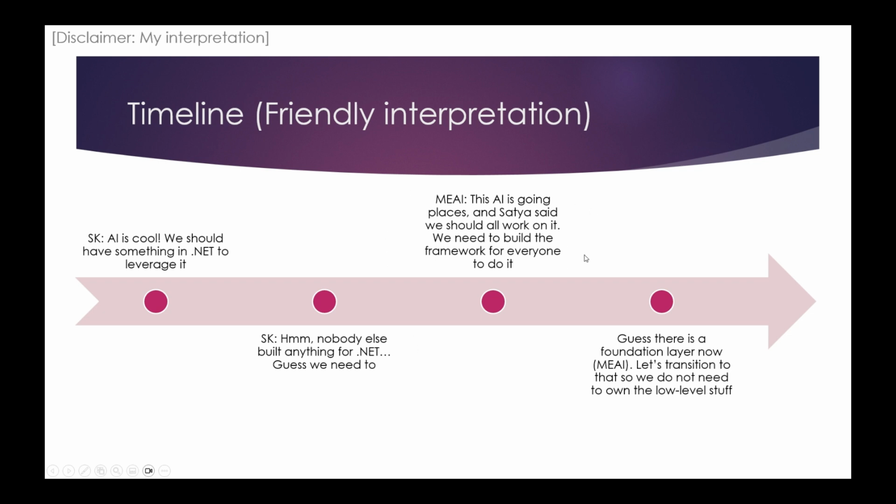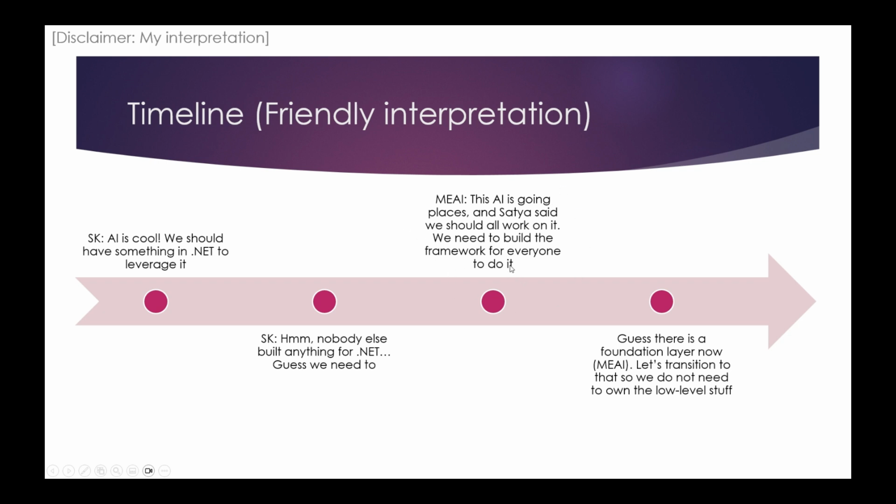Then Microsoft Extensions AI came along, because now we were over the hype cycle, all depending on how you see the hype cycle. But AI was actually going places, and Satya Nadella, CEO of Microsoft, threatened, let's just use the word, everyone that they should work on something AI or they were not welcome in Microsoft. So the team at .NET saw that they needed to do something, and as they are a framework, they would of course want to build some framework parts of it.